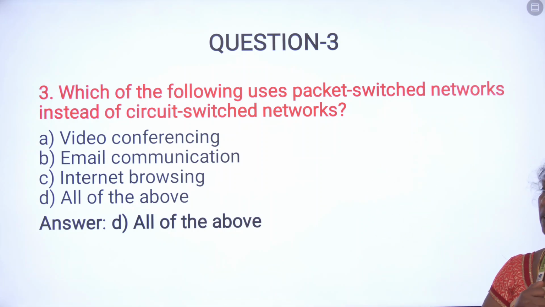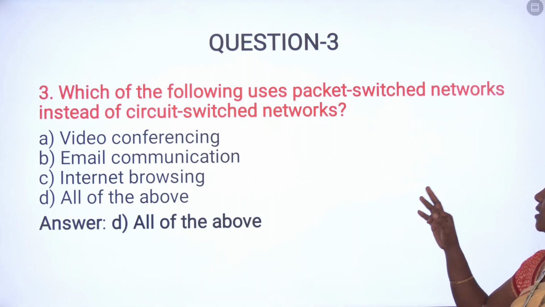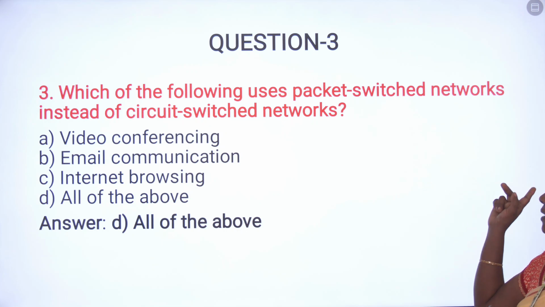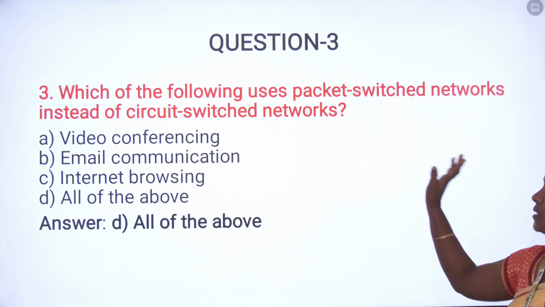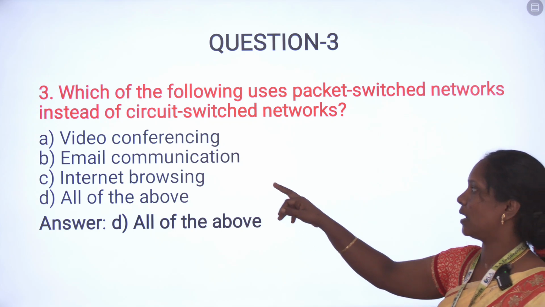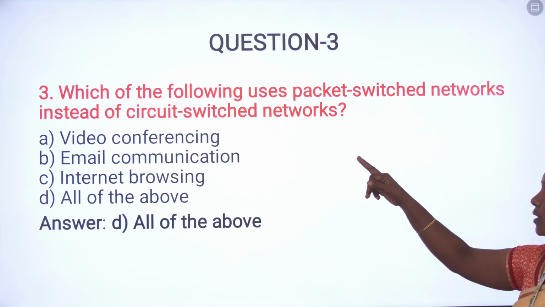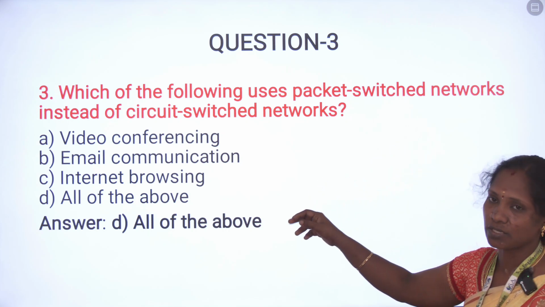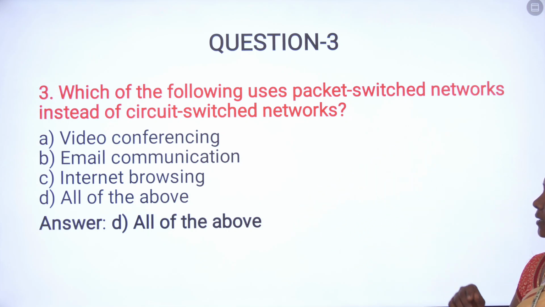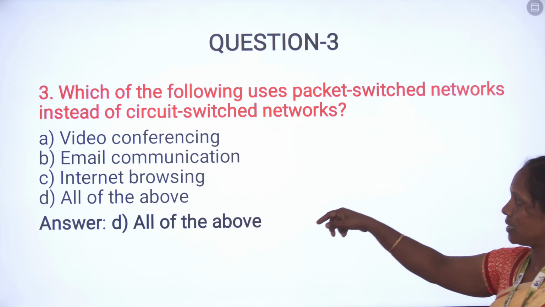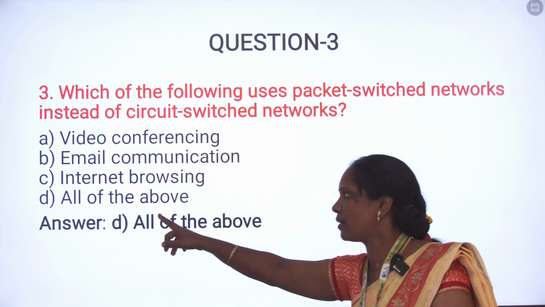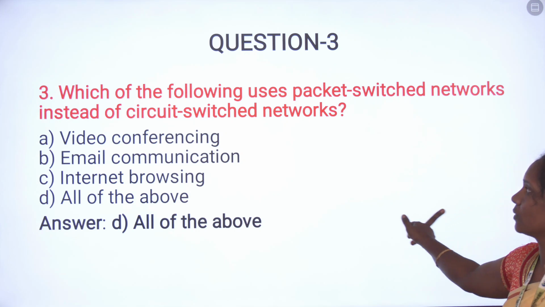Next, question number 3: which of the following uses packet switching networks instead of circuit switched networks? The first is video conferencing. Video conferencing is also allowed on packet switching networks, and we also follow it for email communications and internet browsing. These are all used here. So our answer is all of the above.